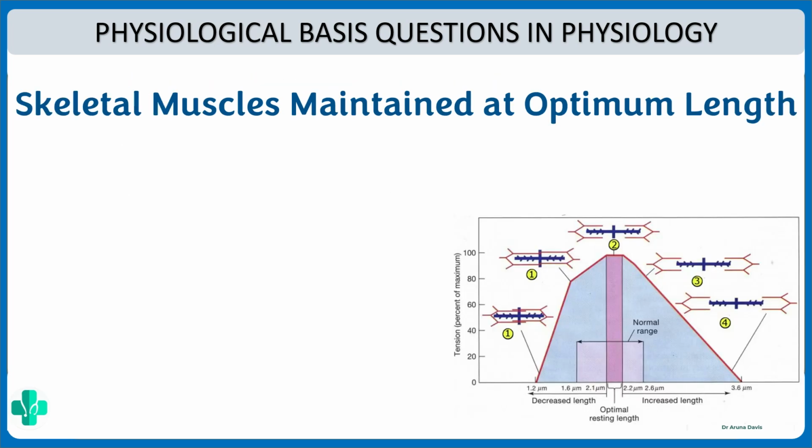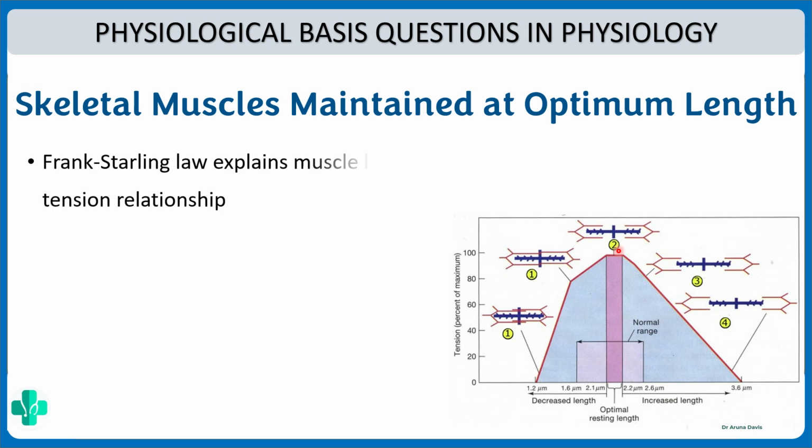Now, why must skeletal muscles be maintained at optimum length? See, this is the length tension relationship. Here you can see the actin as well as myosin filaments, and it is when the length is optimal that maximum tension is obtained. Why? Now this law is called the Frank-Starling law.